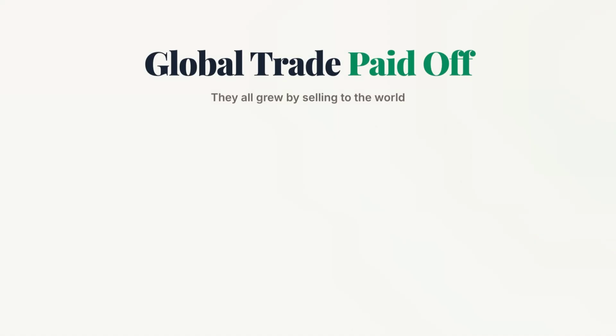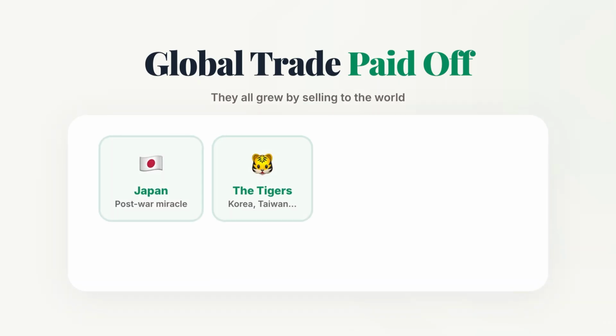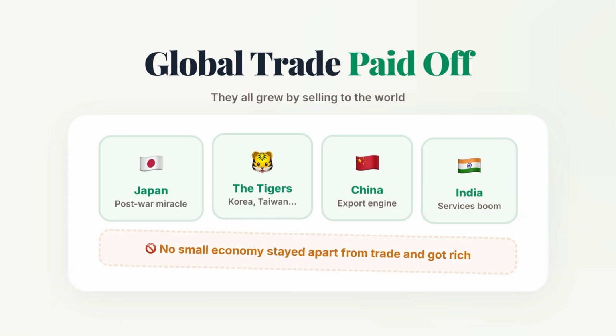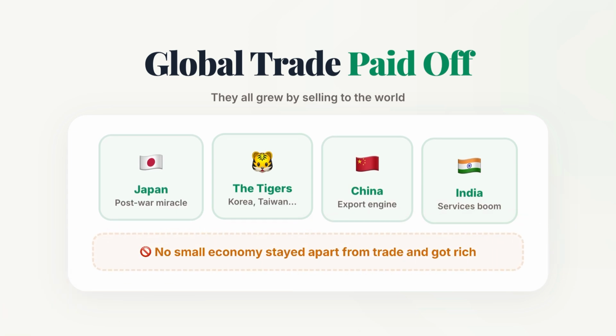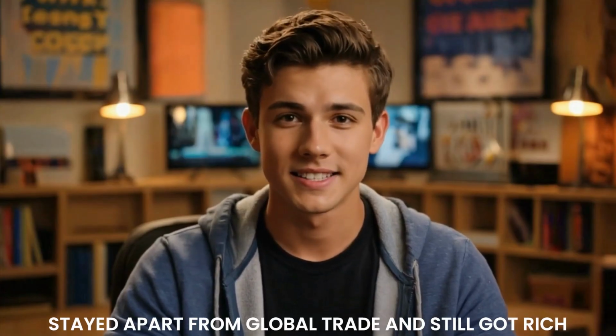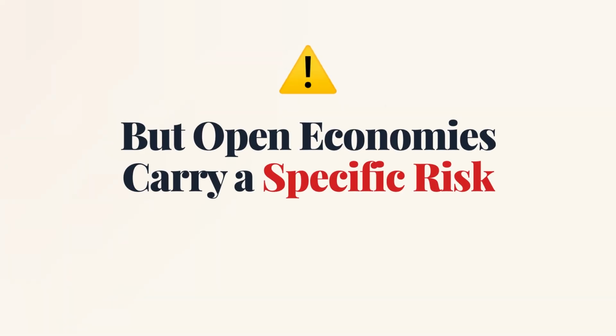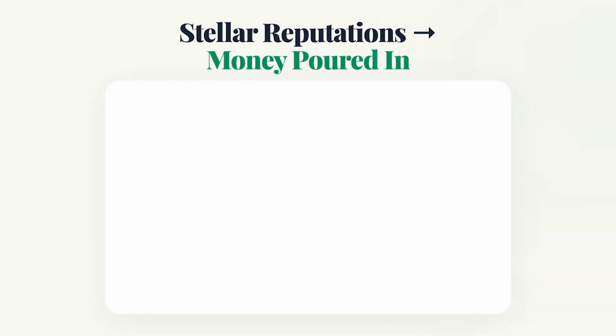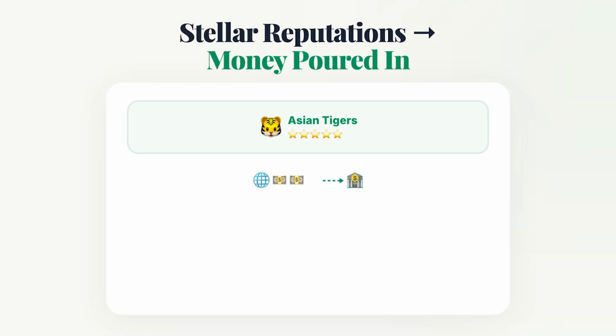Global trade has clearly paid off. Japan, the Tigers, China, India, all of them grew by selling to the world. And history offers no example of a small economy that stayed apart from global trade and still got rich. But open economies carry a specific risk, and the East Asian crisis of 1997 and 1998 shows exactly how it plays out. The Tigers had earned stellar reputations, so foreign money poured in.